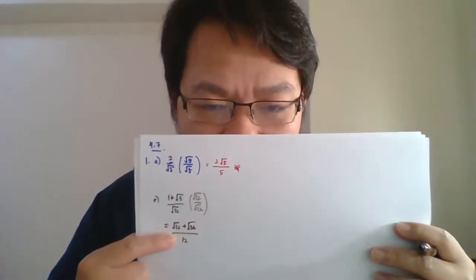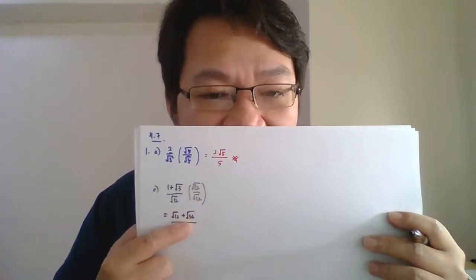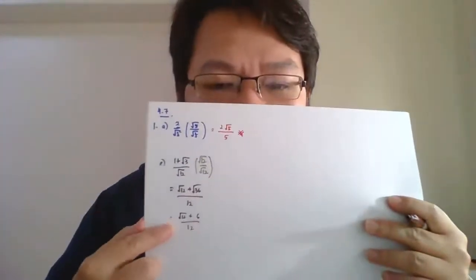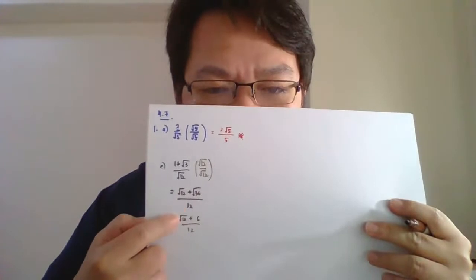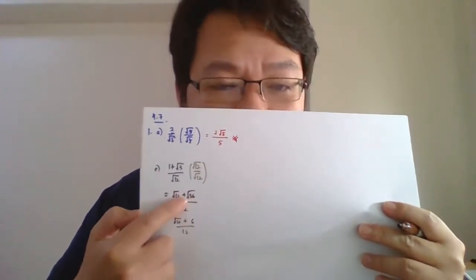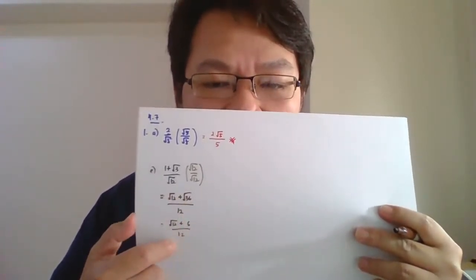Now, this is not the end. Why? Because sert 36, how much? 6. So we can simplify this here. It will become sert 12 plus 6 over by 12. Normally, people can do until this point. Sert 12, just cut and paste, but sert 36 equals 6, over by 12.